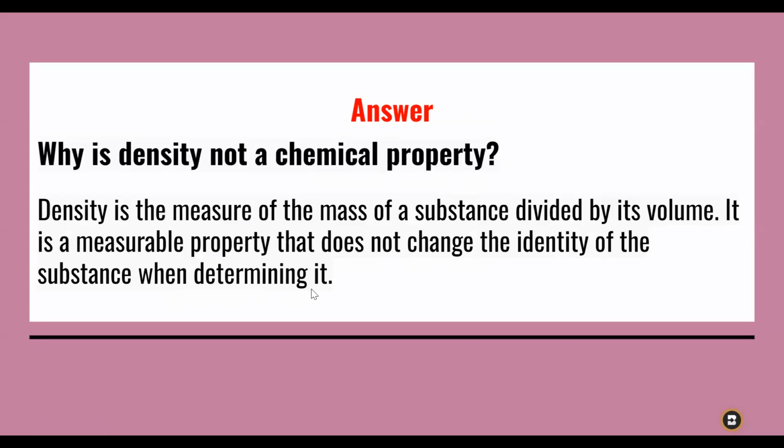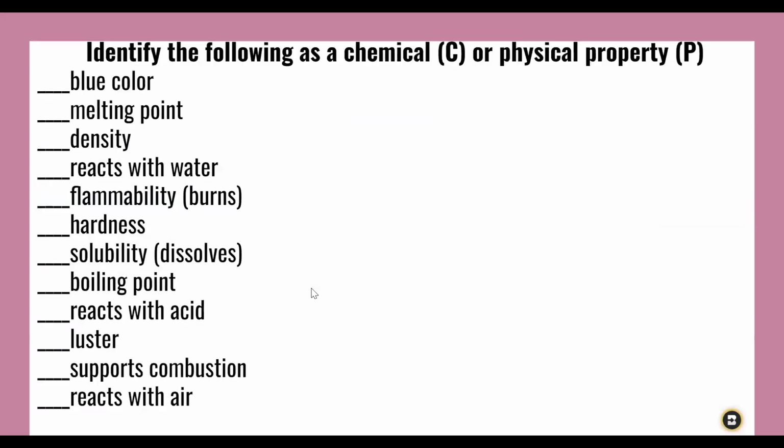No experiment is carried out for you to know density, no experiment that involves changing the identity. There's no change in the identity of the substance for us to know the density. That's what that means.